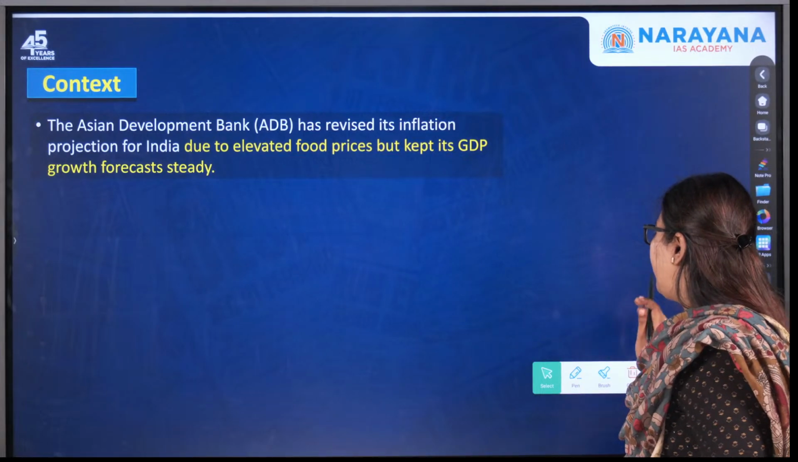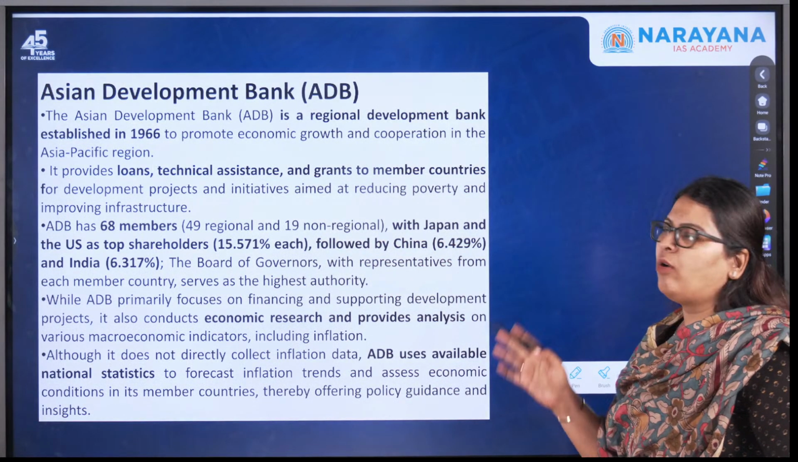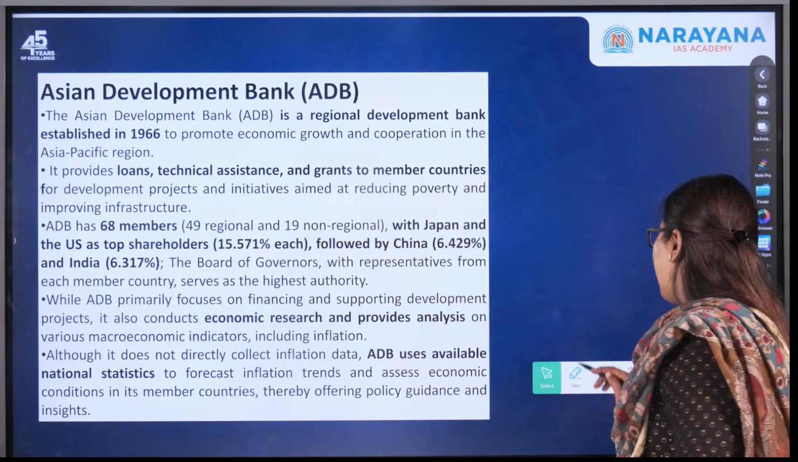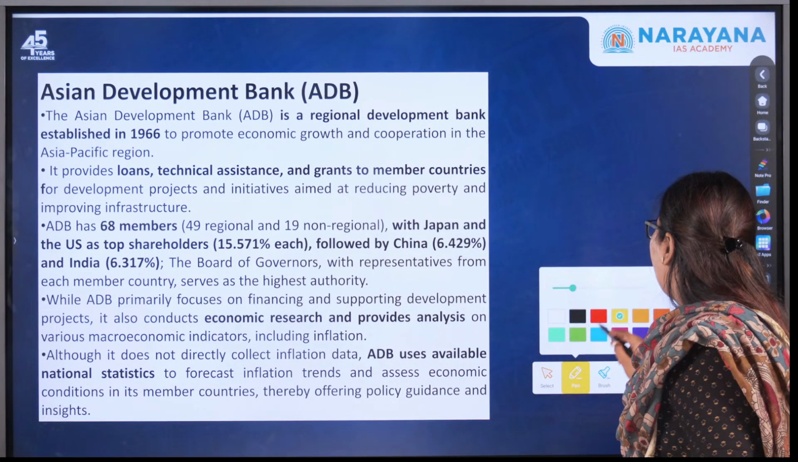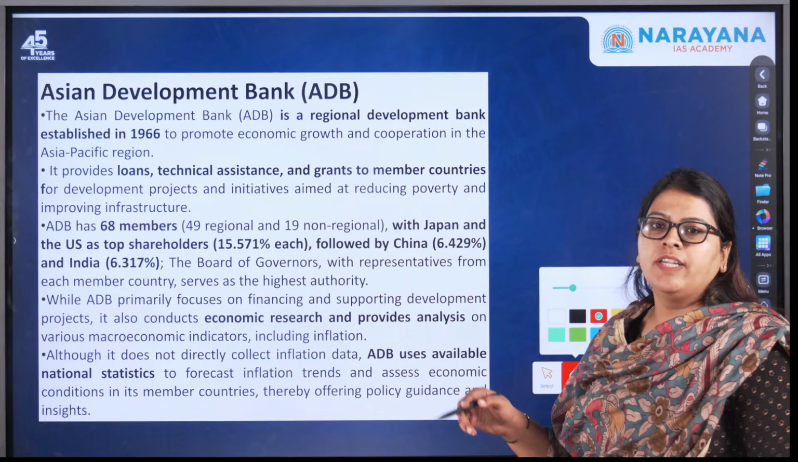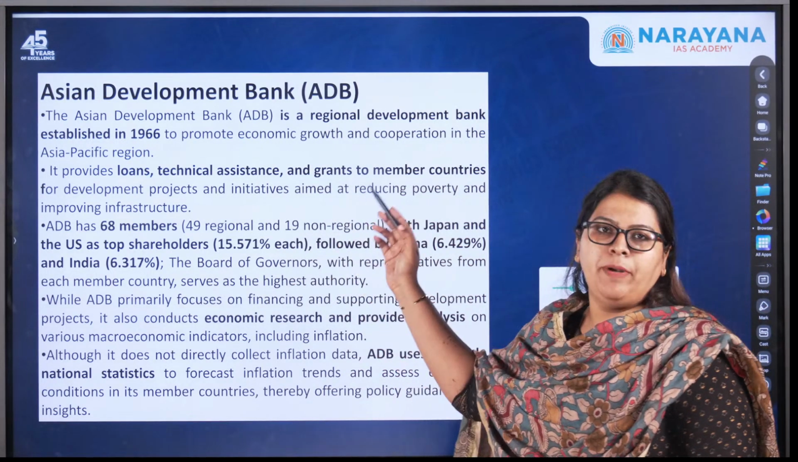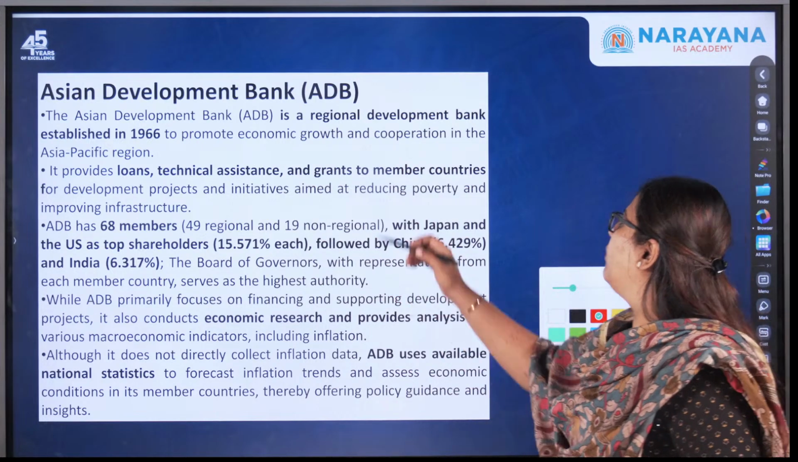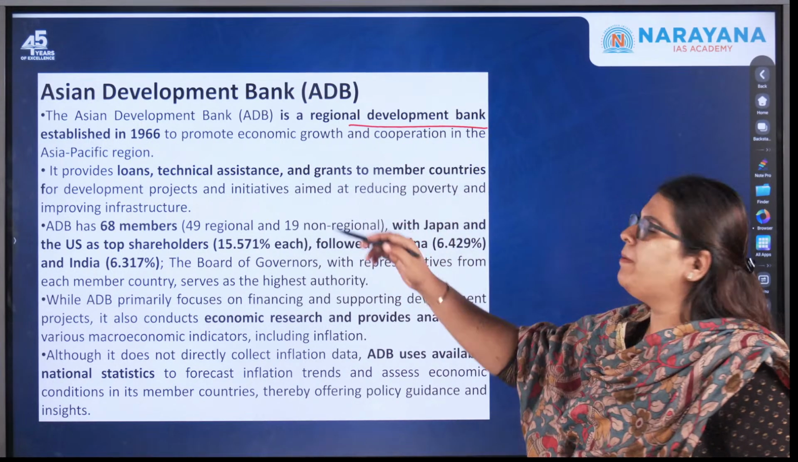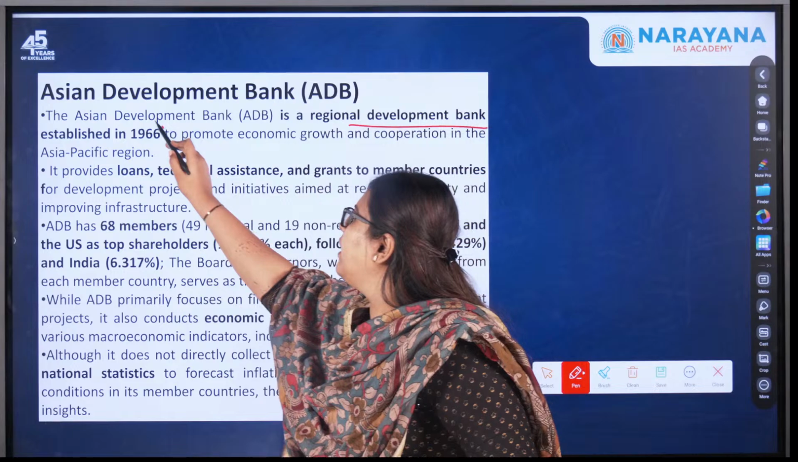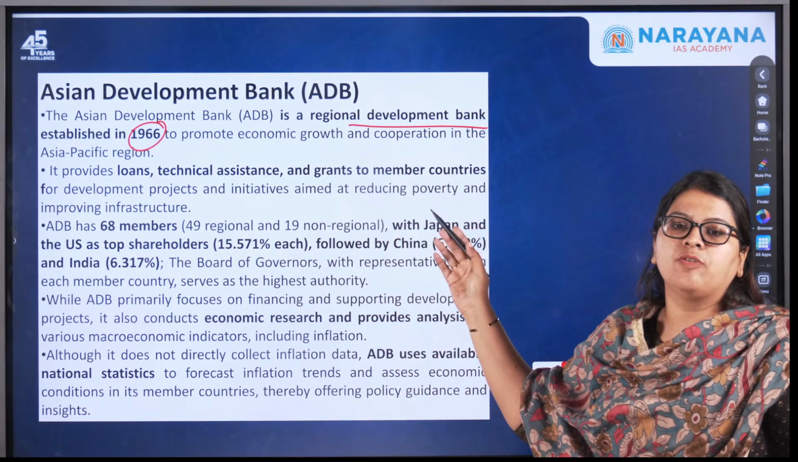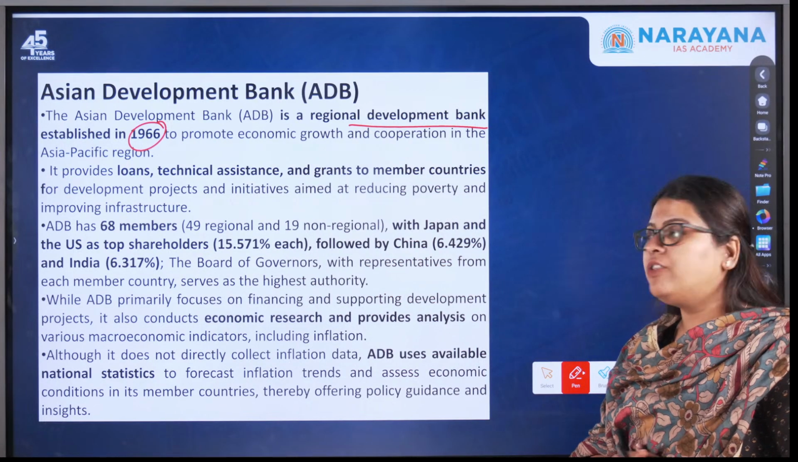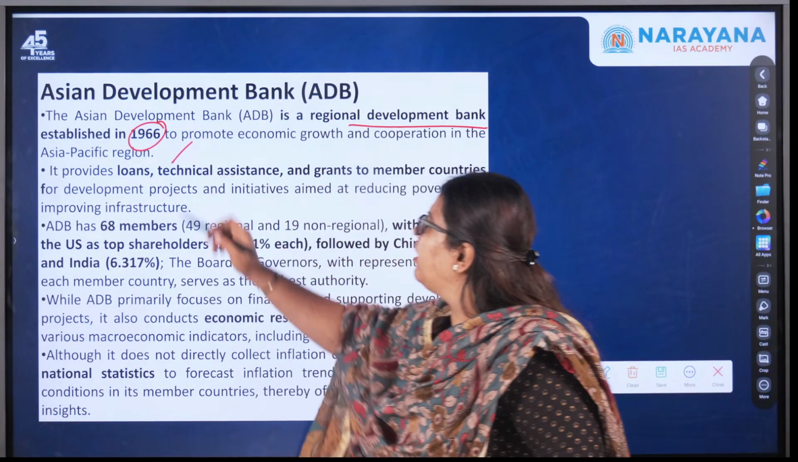What is important is to understand what this Asian Development Bank is. This becomes very important for the exam, so here you need to know what this ADB is. First of all, Asian Development Bank, right? Asia, a region. So it is a regional development bank. It was established in 1966 in order to promote economic growth as well as cooperation in which region? The Asia Pacific region. Again, important.